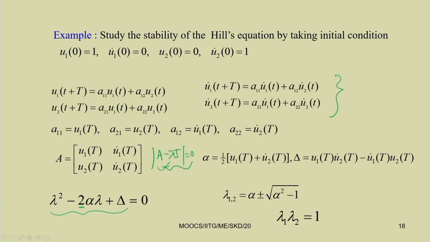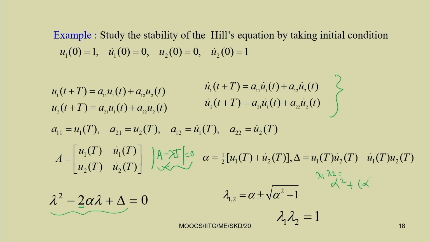So, if you multiply these 2, you just see this is alpha. So, let alpha equal to a and this part is b. So, this is a plus b into a minus b. So, a plus b into a minus b is a square minus b square. So, your lambda 1 into lambda 2 equal to a square minus b square.